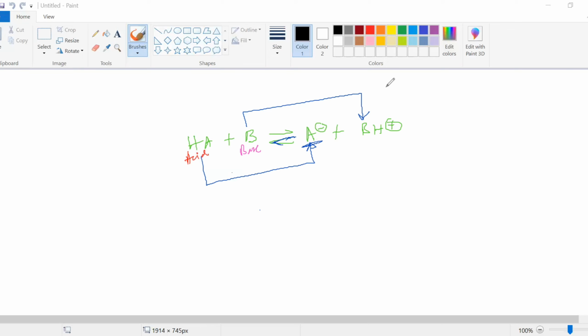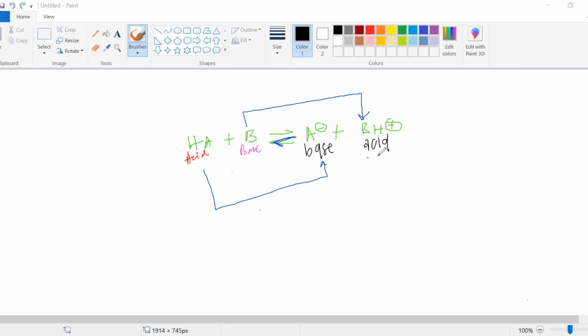This is very interesting: in the back reaction, can you guide me who acts as the base and who acts as the acid? You have to follow what is happening over here. Wonderful answer. Where's the base? Let me rub this off so that you can see. Yes, perfect. So in the back reaction, this is acting as the acid.